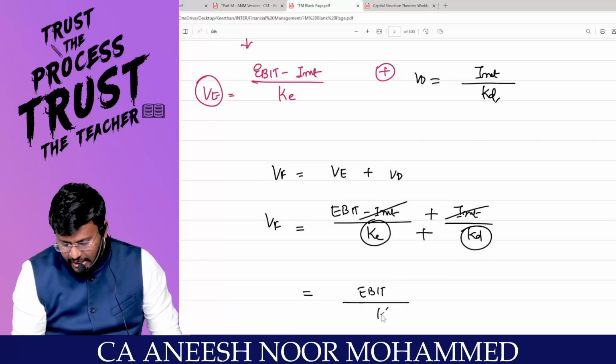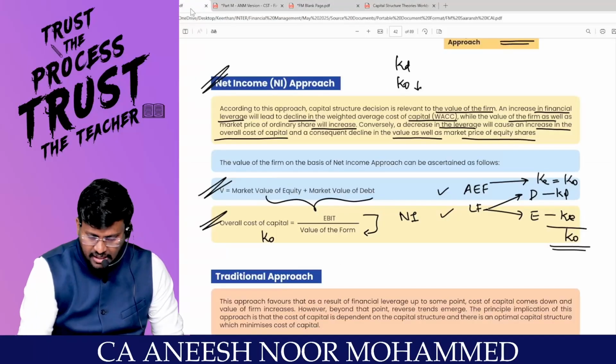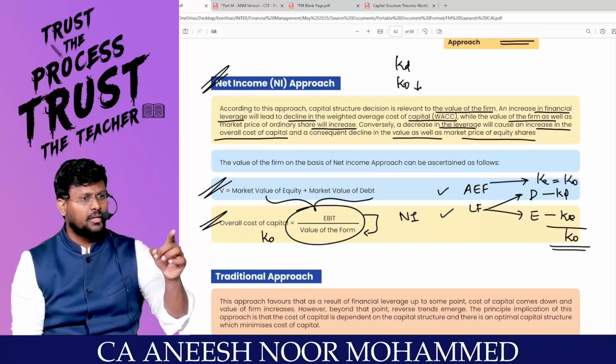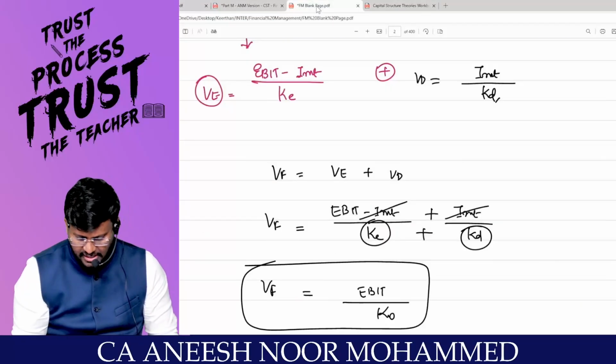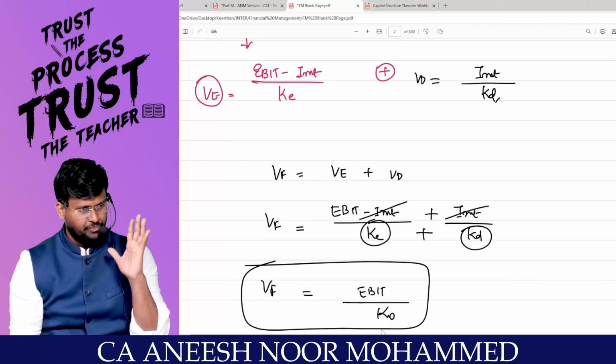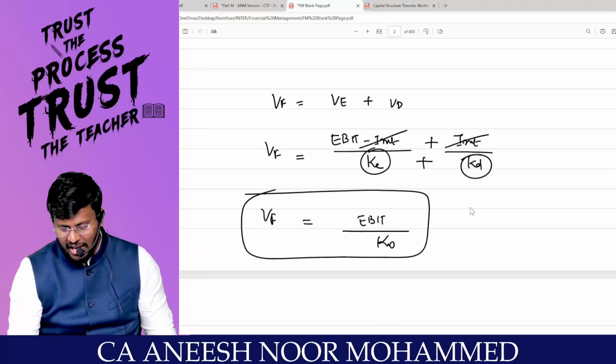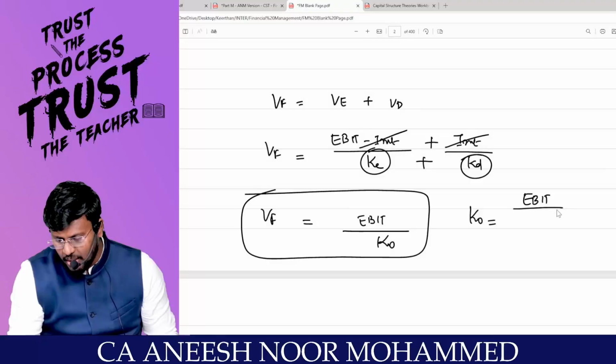Now I am the equity shareholder and the debt holder. That means KE plus KD is equal to KO. That's why the value of the firm is equal to EBIT divided by KO. Are you with me? That's the derivation of the formula they are saying. Simply they are saying that the value of the firm is equal to EBIT divided by KO. But as per what approach? NI approach, I have to calculate the KO. KO is equal to EBIT divided by the value of the firm.